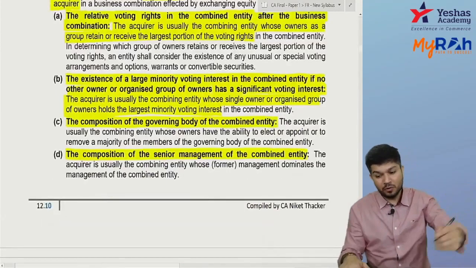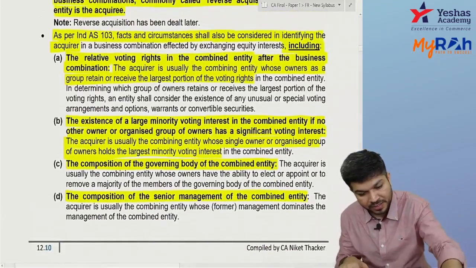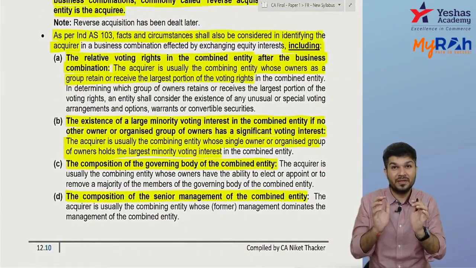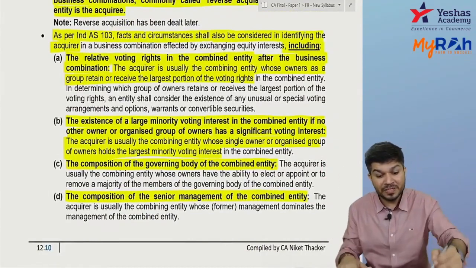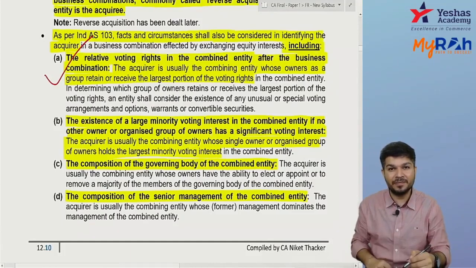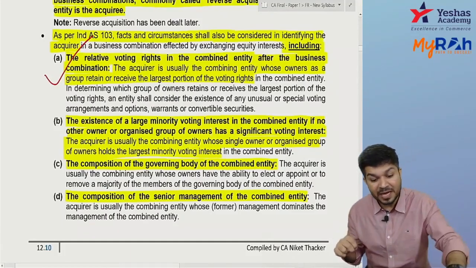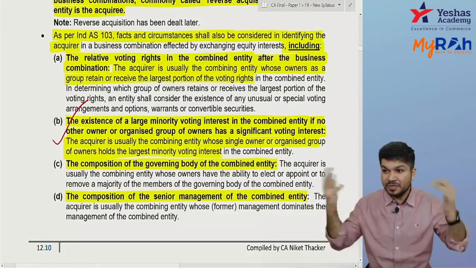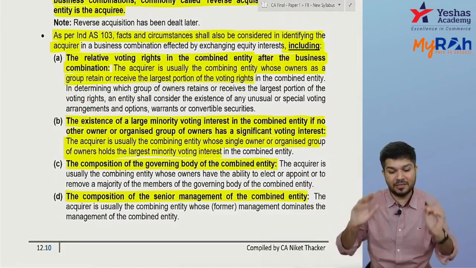Okay, so how do I decide who is the acquirer? So in a combined entity, if A, B are combining and AB is formed, so who has a majority in AB? Majority किसके पास है AB में? अच्छा, if nobody has majority, who has the largest minority?